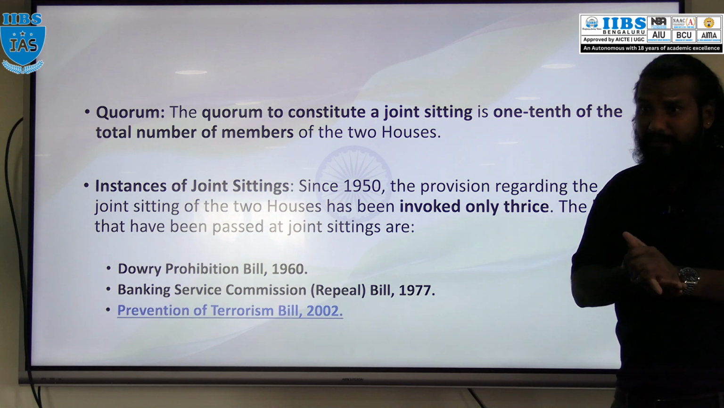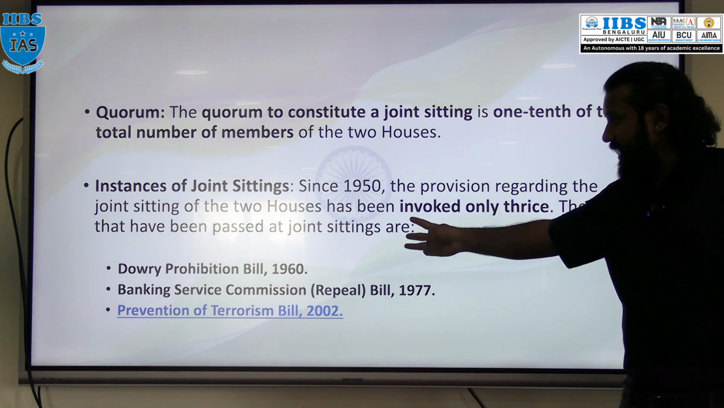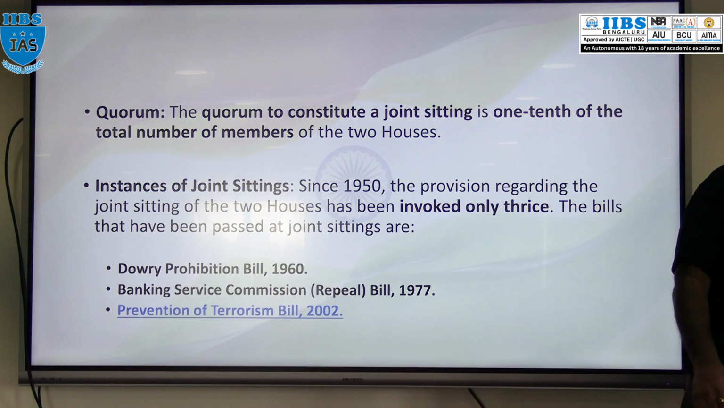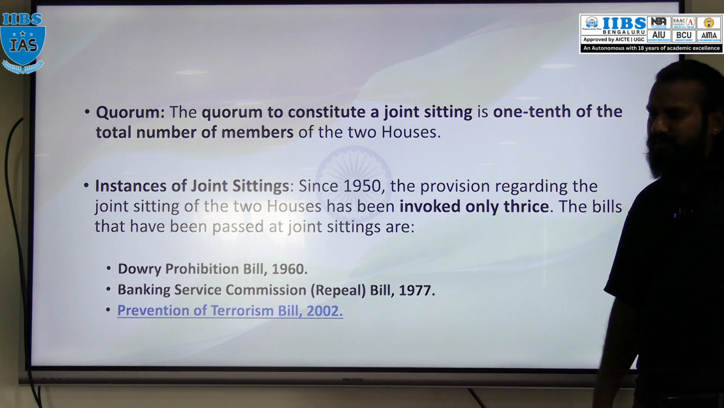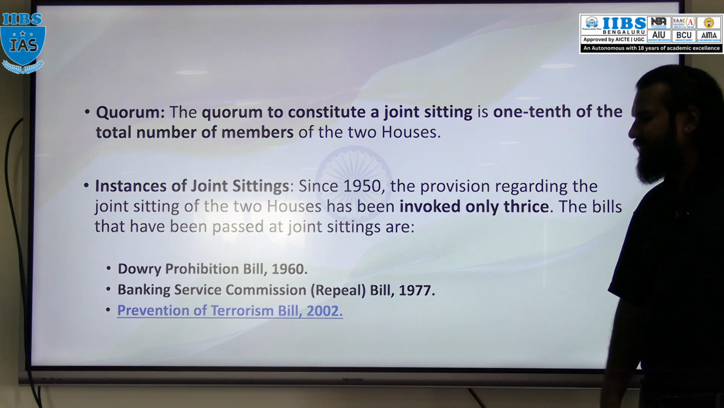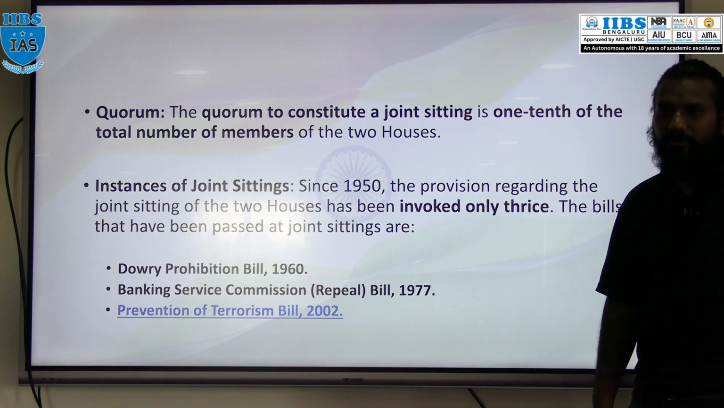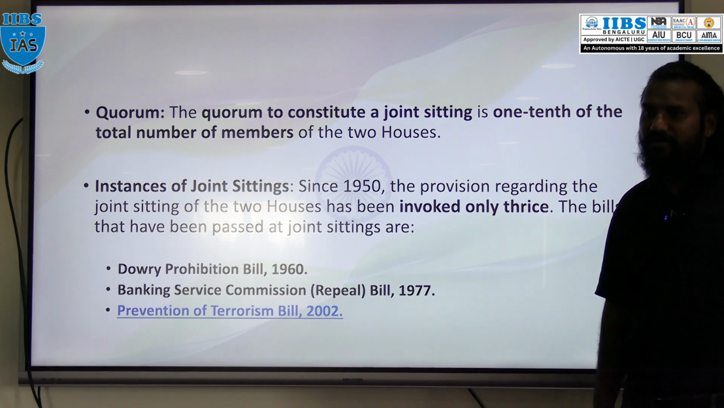So far, 3 bills have been passed under a joint session of Parliament. What are those 3 bills? Dowry Prohibition Bill, Banking Service Commission Bill, and POTA, Prevention of Terrorist Activity Act, 2000. Okay, so this is about the joint session of Parliament.